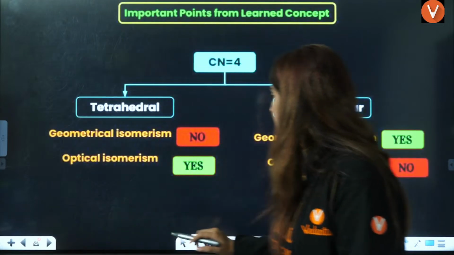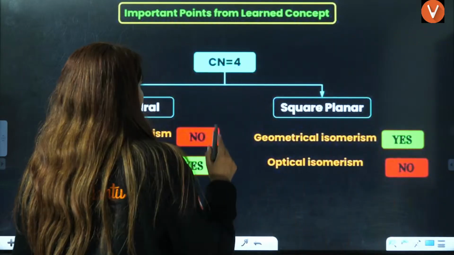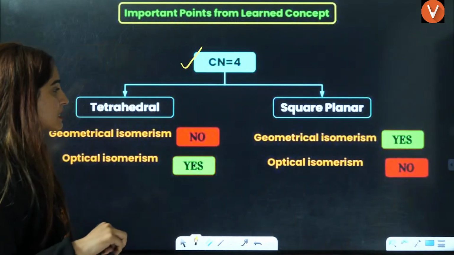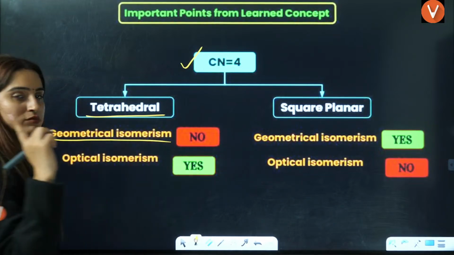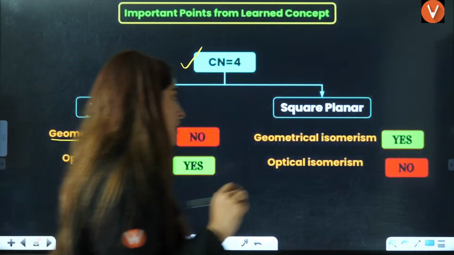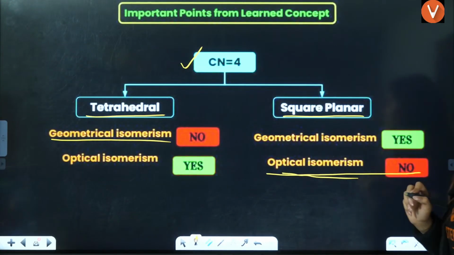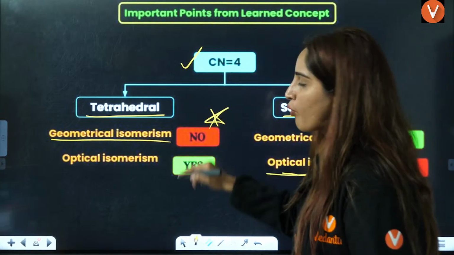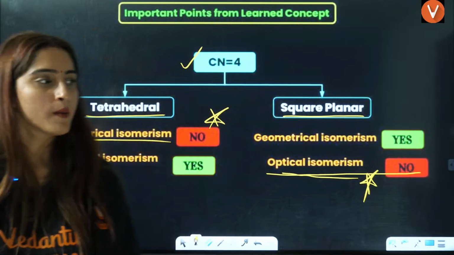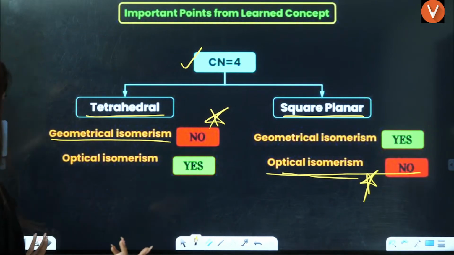Now, from here, one more thing that you should know is coordination number 4. Tetrahedral will not show you geometrical isomerism, and square planar will not show you optical isomerism. This is also a very, very important point, because in square planar, you will always have a superimposable mirror image.